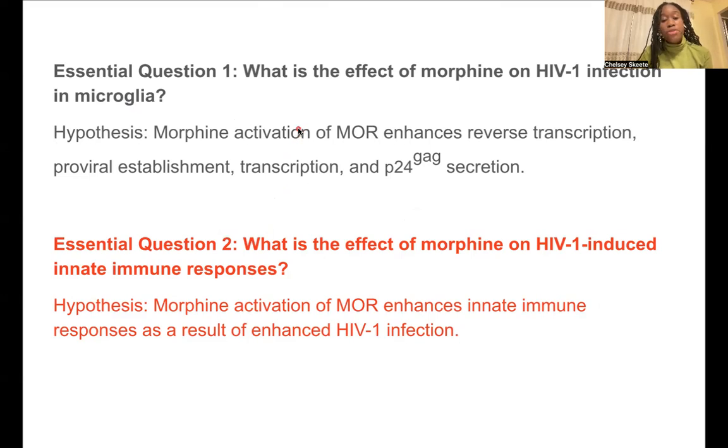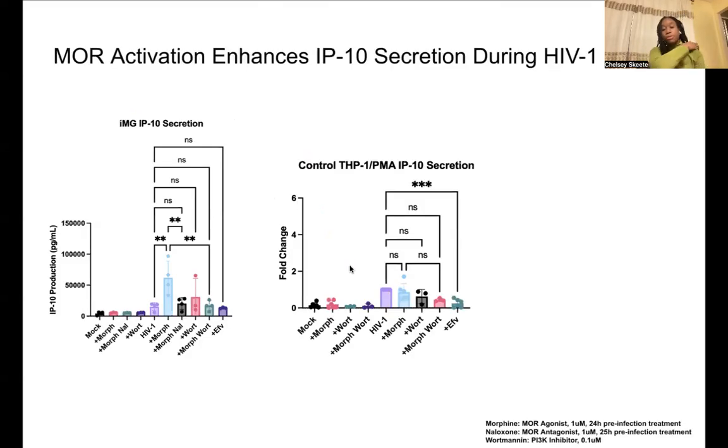And so our next question was, what's the effect of morphine on HIV-1 induced innate immune responses? We hypothesized that morphine would enhance these responses as infection is enhanced in these cells. And so what we saw was that morphine treatment does enhance IP-10 secretion in microglia, shown here, which was only observed in the context of infection, and this was blocked by naloxone and by wortmannin treatment.